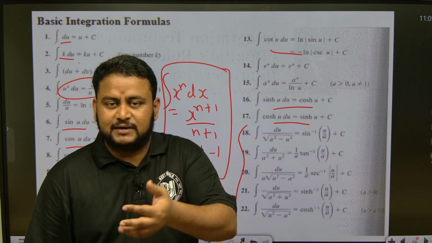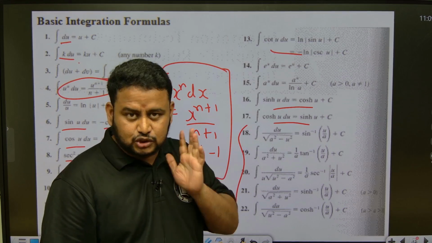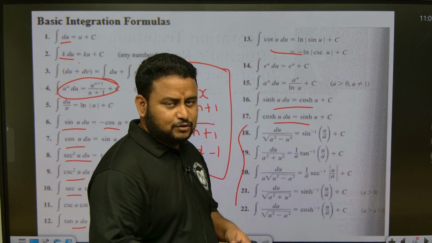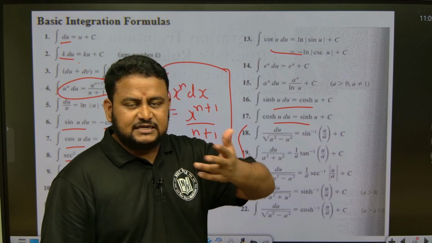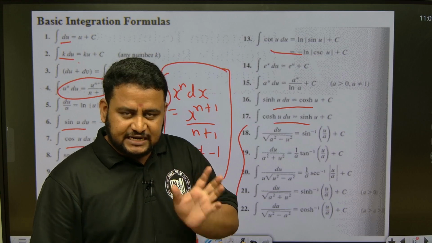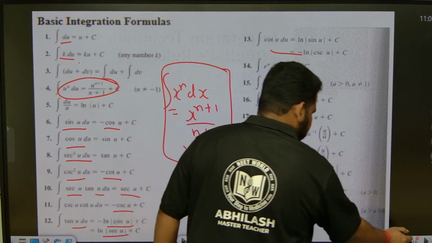Whatever is coming in the numerator will come in the denominator, friends. You should be careful here. A power x log a is the differential, but the integral of a power x is nothing but a power x divided by log a. So let us continue here.